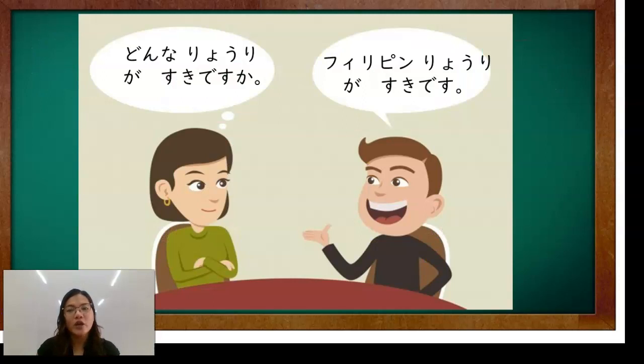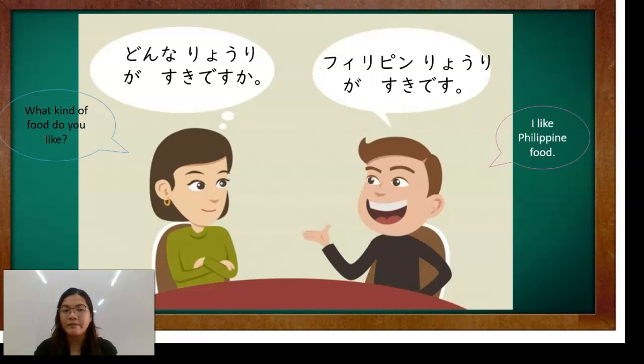Next is, donna ryori ga suki desu ka? What kind of food do you like? And he will answer, Philippine ryori ga suki desu. Okay? I like Philippine food or Filipino food. Diyan lang yung ginagamit. See interrogatory, what kind of. Anong gusto. What kind of food do you like? What kind of food you don't like? So, pwede siyang gamitin dyan sa interrogative na donna noun.